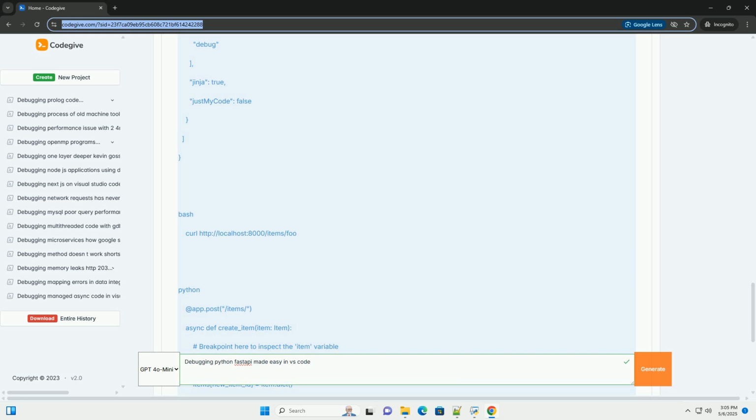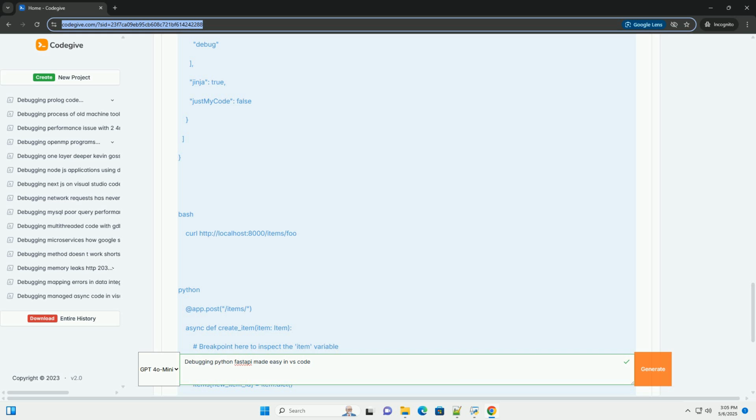Debugging middleware. If you have custom middleware in your FastAPI application, set breakpoints inside your middleware functions to inspect the request and response objects. This can be helpful for debugging authentication, logging, or other request processing logic.